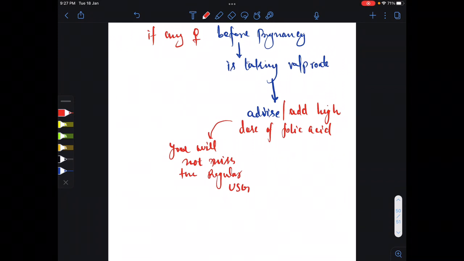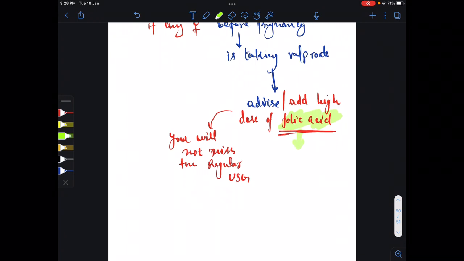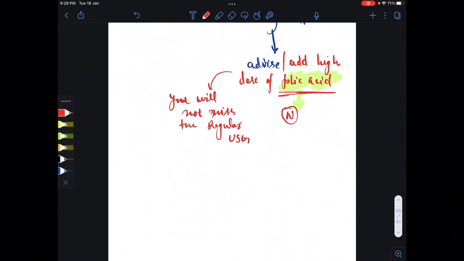Okay, why? Because we can detect the malformation, and if there is any malformation, we can abort the child earlier. So for protection we are giving folic acid. Most of the anti-epileptic drugs cause neural tube defect, which is prevented by folic acid. And what is the dose? Normally in pregnancy, we should give around 400 microgram per day.